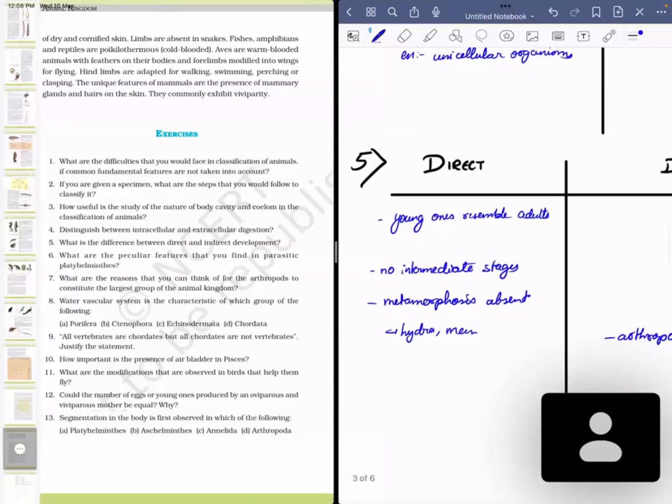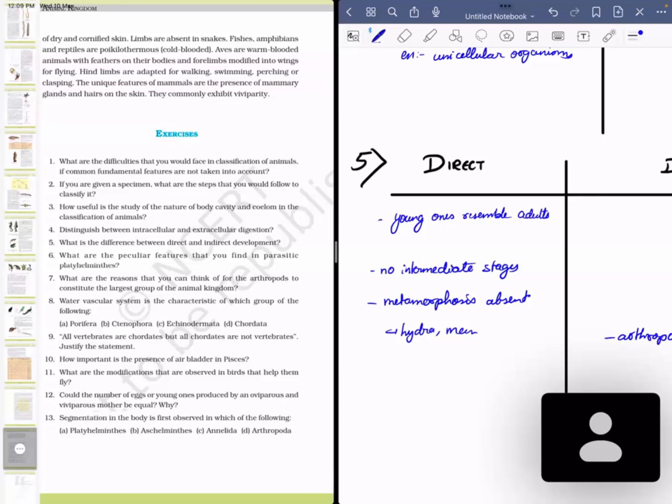Direct development basically means that the young ones resemble their adult forms. There are no larval stages between them. For example, consider a cockroach: you have various kinds of stages which follow one after the other, and there are changes in them. Gradually, they develop from a nymph stage to an adult form.